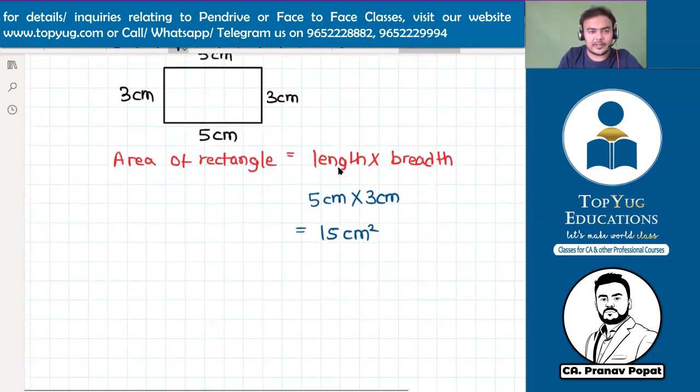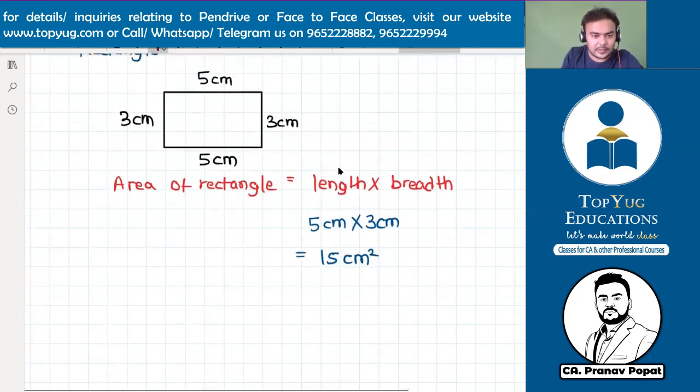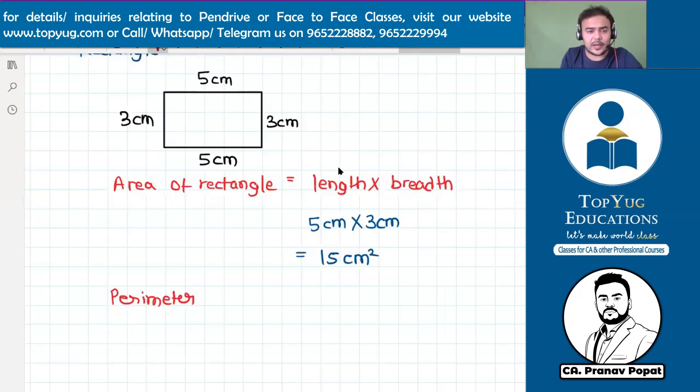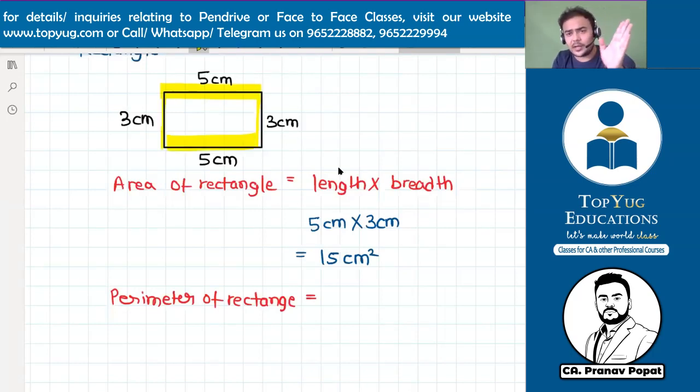Now let's talk about perimeter. Again, perimeter means the length of the boundary of the park. Suppose a park is a rectangular park. How will you calculate the perimeter? If I start walking from here, this is 5 centimeter, then this is 3 centimeter, then again 5, then again 3. So can you say that 2 times we are covering the length, 2 times we are covering the breadth?